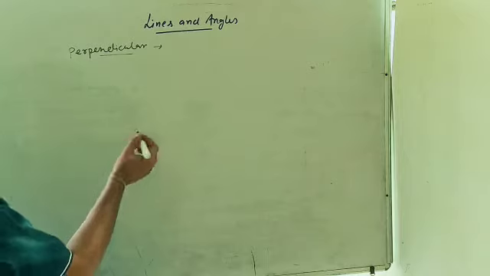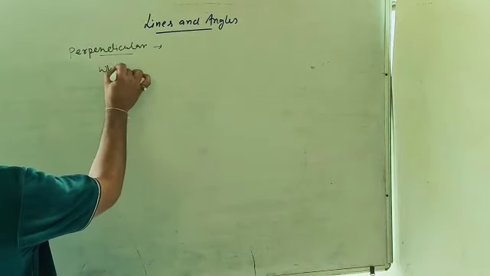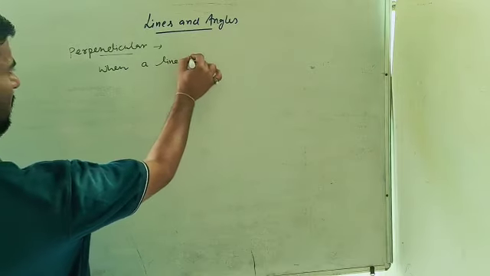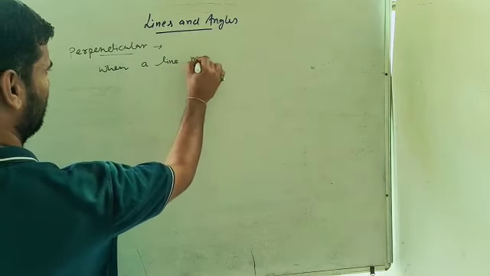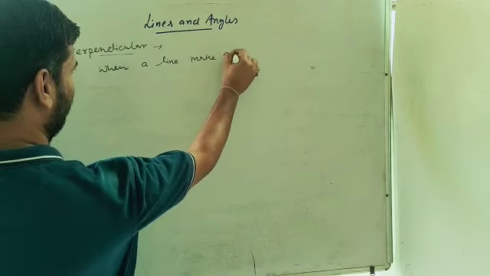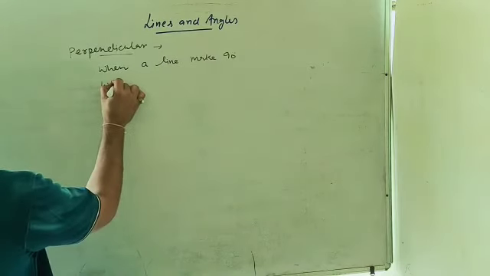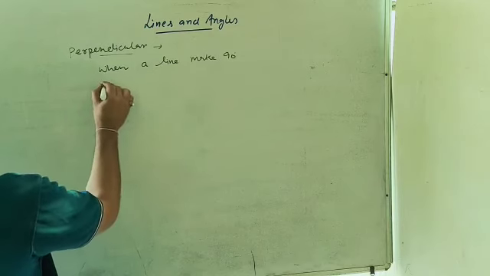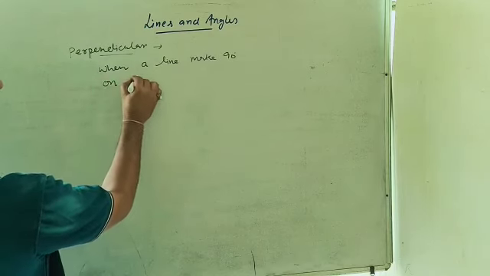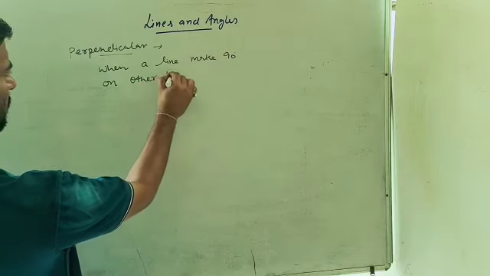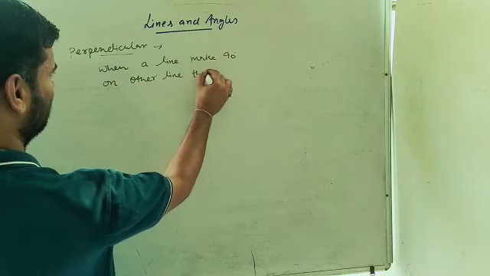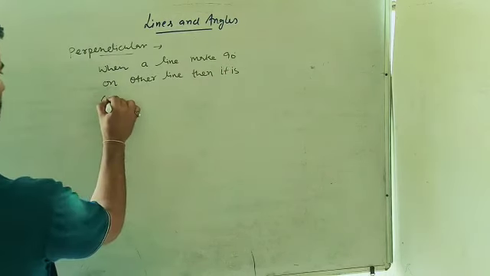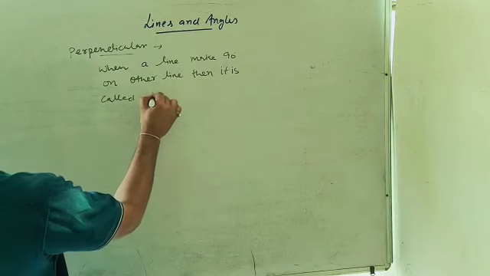Next one is perpendicular. When a line makes 90 degree with other line, or you may say on other line, then it is called perpendicular.